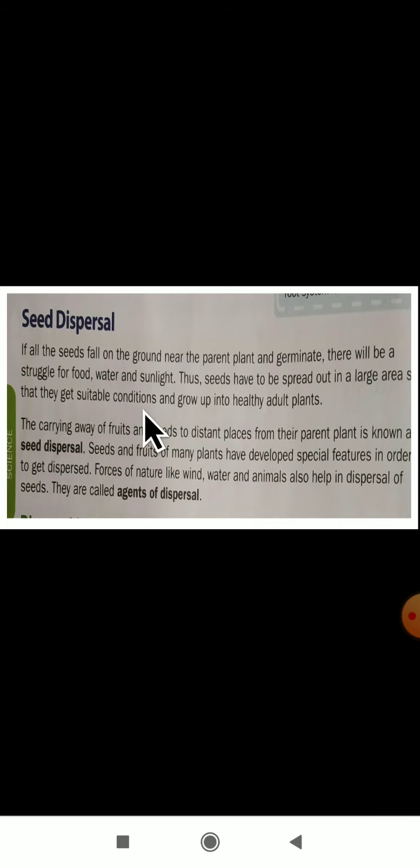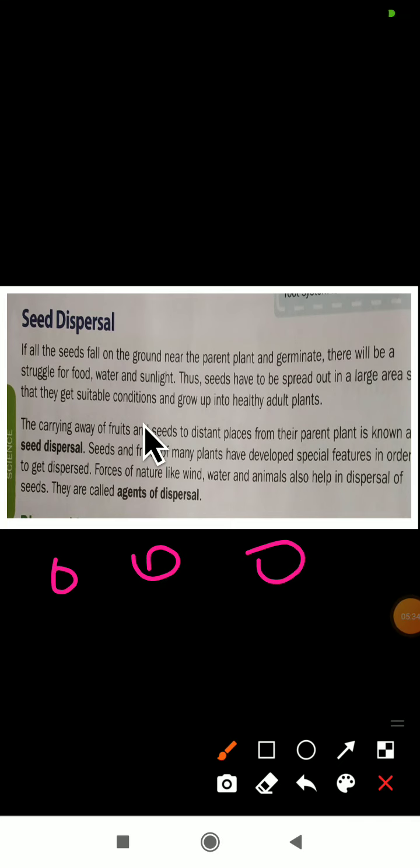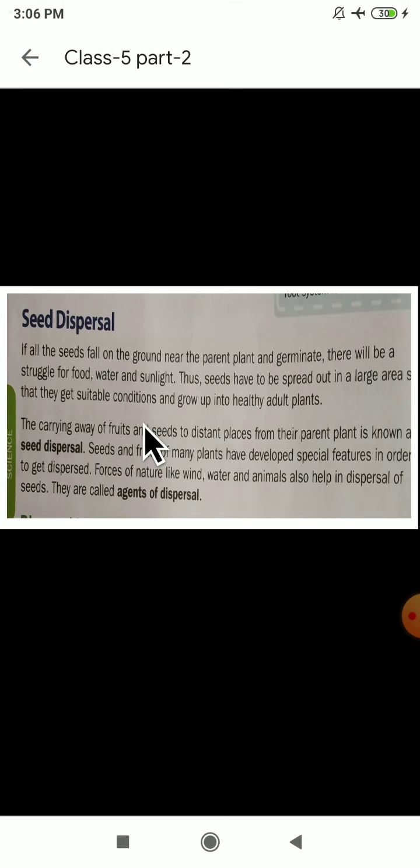If the seeds are spread in different places, they will get suitable conditions like air, water, food and sunlight in a proper manner, and they will grow into healthy adult plants. I hope you understood seed dispersal. The carrying away of fruits and seeds to distant places from their parent plant is known as seed dispersal.